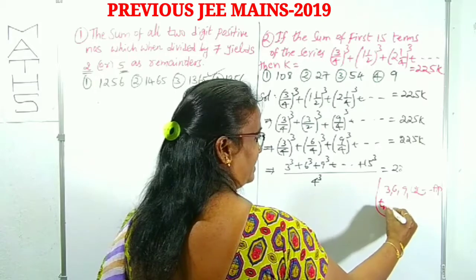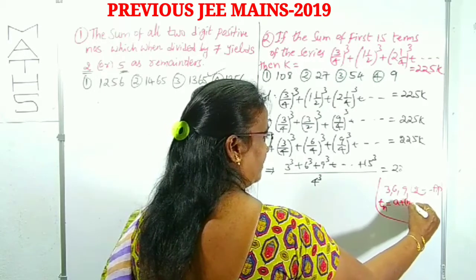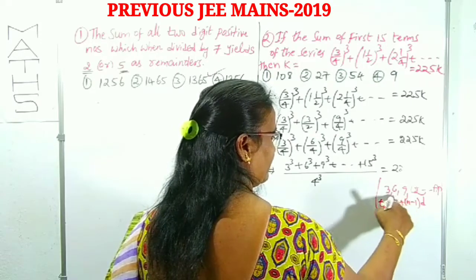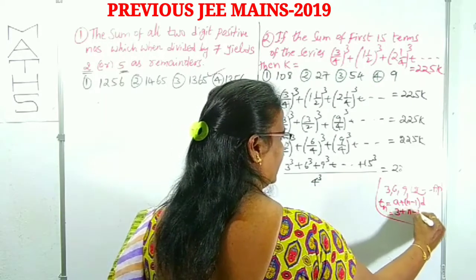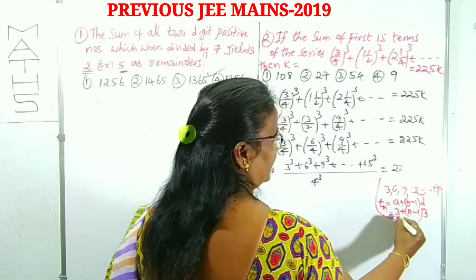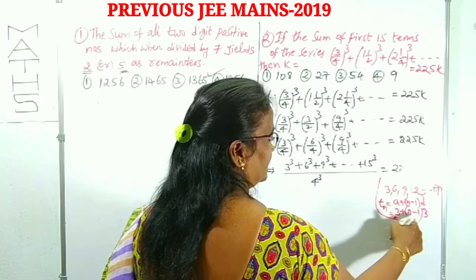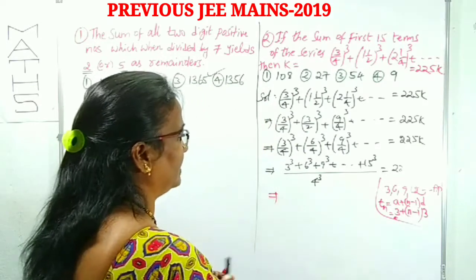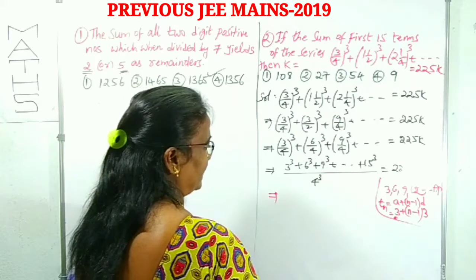What is the nth term in AP? a plus n minus 1 into d we can take. a is 3, so 3 plus n minus 1 into d. What is the common difference here? 6 minus 3 is 3. By this expansion, 3 minus 3 cancel, 3n will come. Clear? 3n with power 3. That is the nth term we can take.